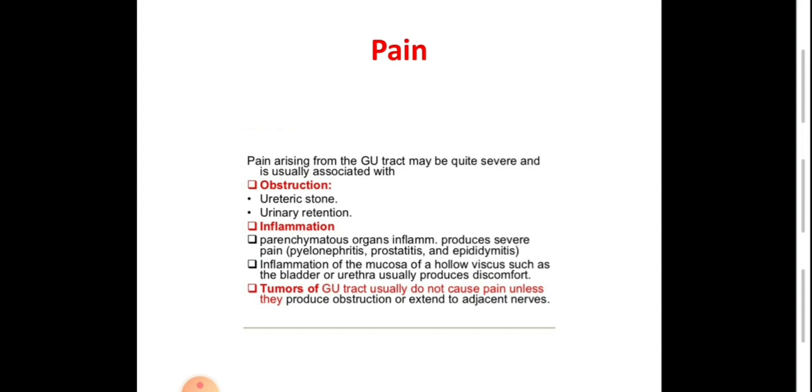Inflammation of a urologic organ also causes pain, especially solid organs like the kidney, prostate, testis, and epididymis, which is called parenchymatous organ inflammation, producing severe pain like pyelonephritis, prostatitis, and epididymitis. Inflammation of the mucosa of hollow viscus, such as the bladder and urethra, usually produces discomfort only, like suprapubic discomfort during cystitis.